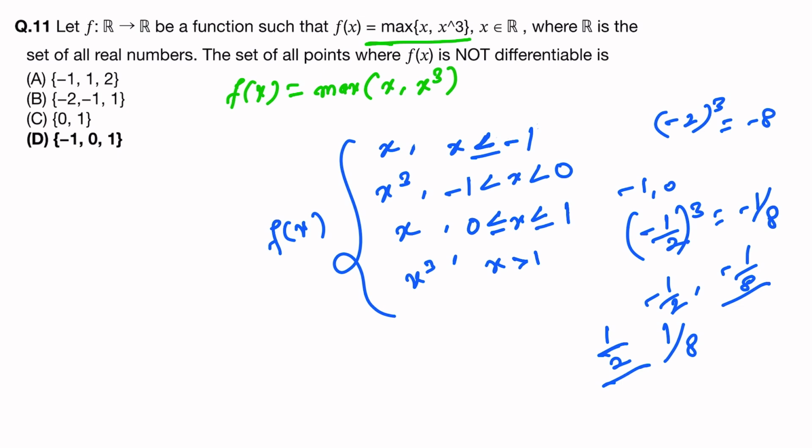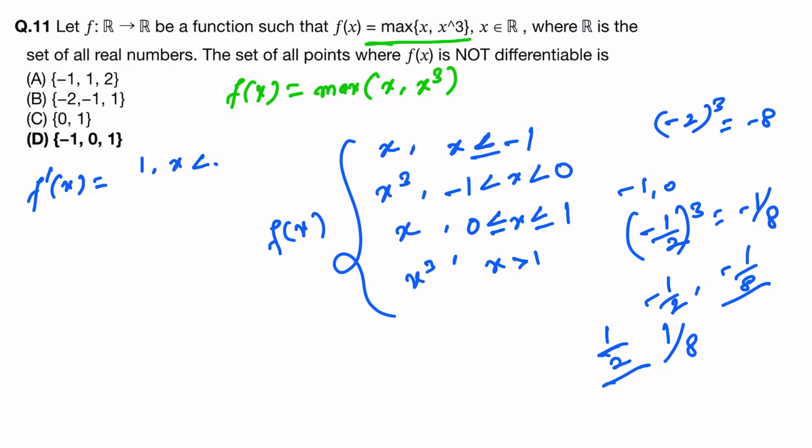Now if we differentiate this, what will happen? After differentiating, just differentiate f dash x. This will be 1 for x less than -1.